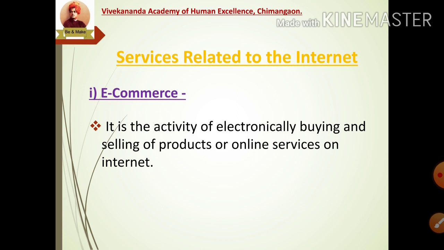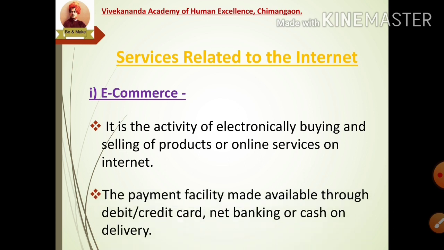Examples of sites to sell and buy products online are Flipkart, Amazon, Snapdeal, etc. Online services are considered as online training, order tracking and membership management. Whenever we access these e-commerce services, the payment can be made through debit or credit card, net banking or cash on delivery.